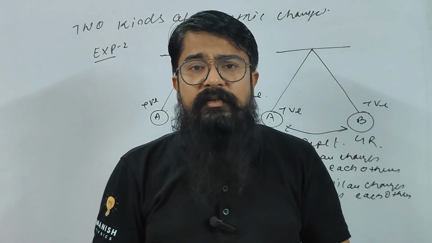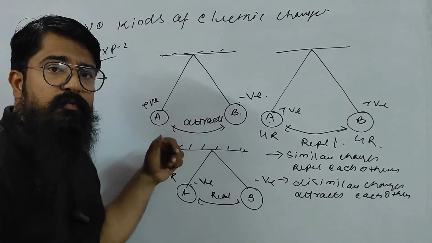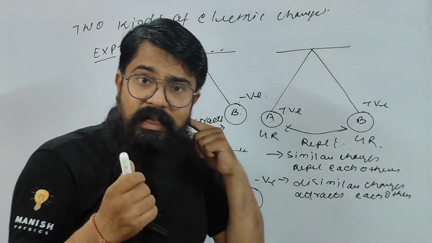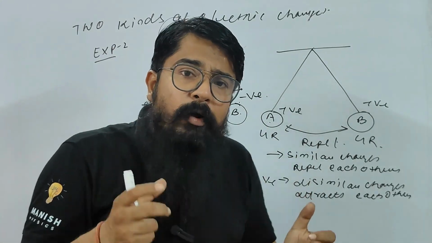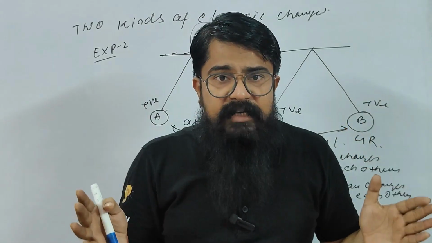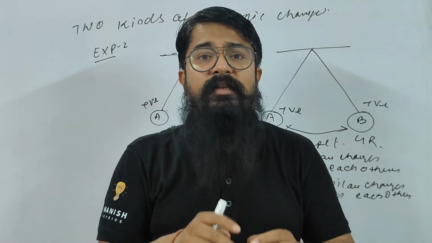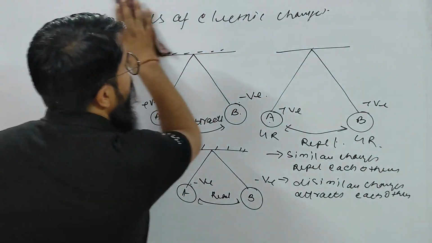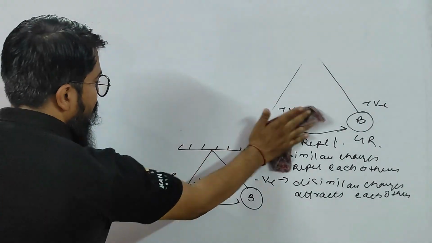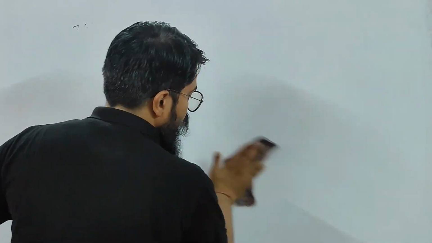One is the charge developed by rubbing the glass rod with wool or silk, and the other is the plastic rod with wool. So obviously the charge developed on the body is different. If you place different charges together, they will attract. If we place similar charges together, they will repel. Understood children? So there are two types of charges.